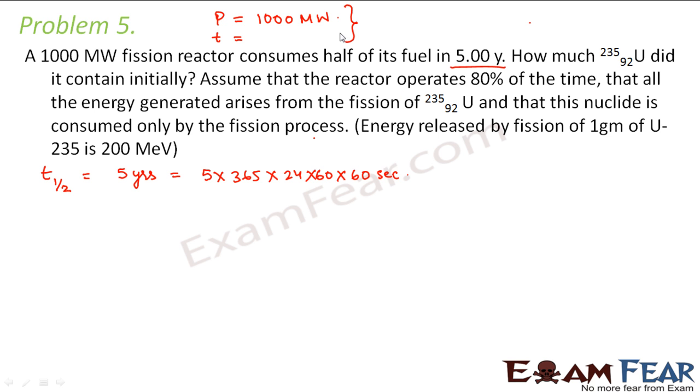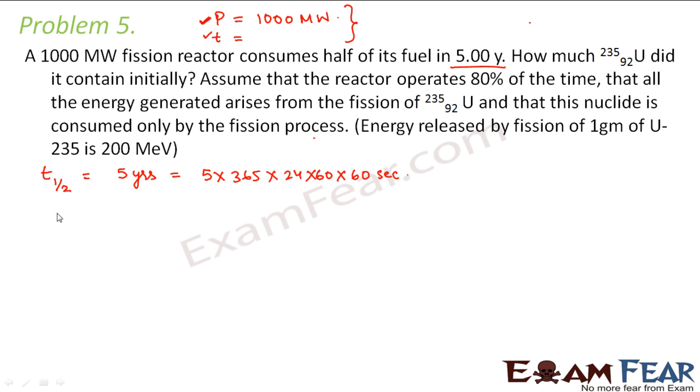We can calculate the energy of this fission reactor using these values, because power is nothing but energy per unit time. If I know power and time, I can calculate the energy of the fission reactor, and I can also calculate how much energy will be generated by this fuel in this much time. So let us first calculate the total energy that can be generated by this uranium. Now we know that energy released by fission of 1 gram of uranium is 200 mega electron volts.